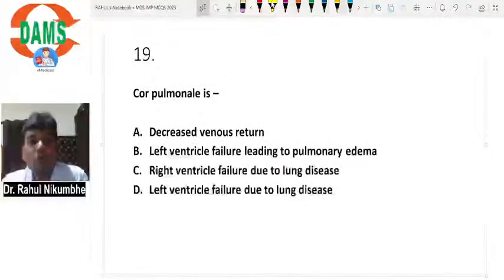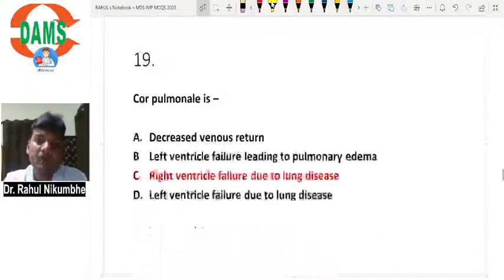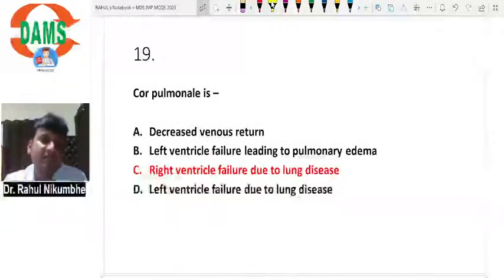Then, what is cor pulmonale? The patient has a disease in which the lungs are damaged, and when the lungs are damaged, they are not accepting the blood. Then there will be an increase in the pressure of the pulmonary artery, and there will be increased pressure on the right ventricle, and the right ventricle will fail, and this failure is because of the lung disease. So when the heart fails because of lung disease, it is called cor pulmonale.